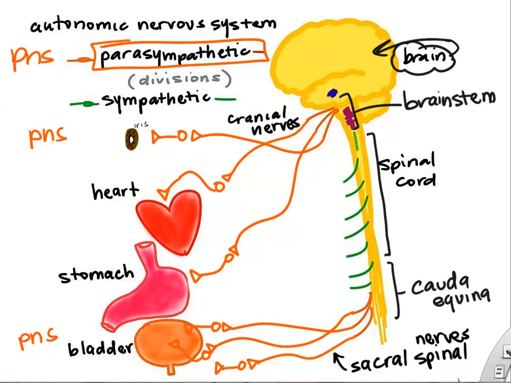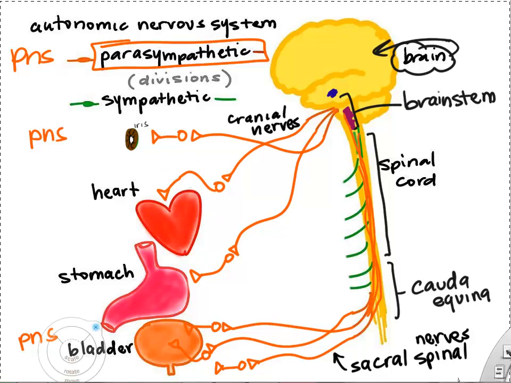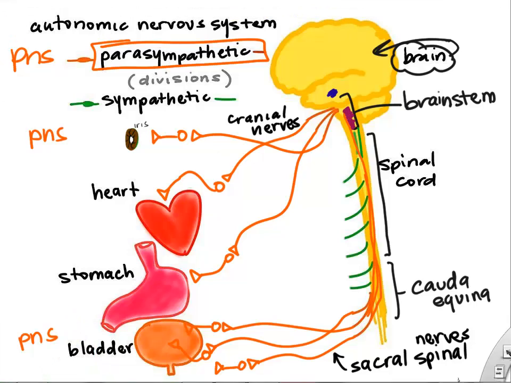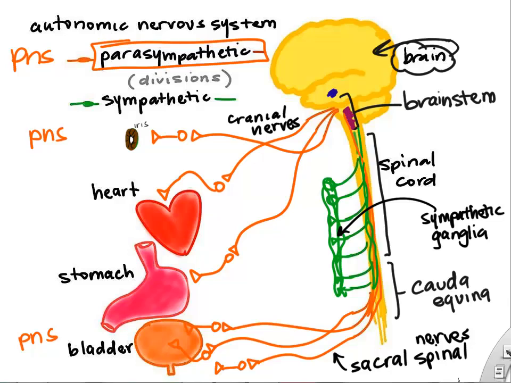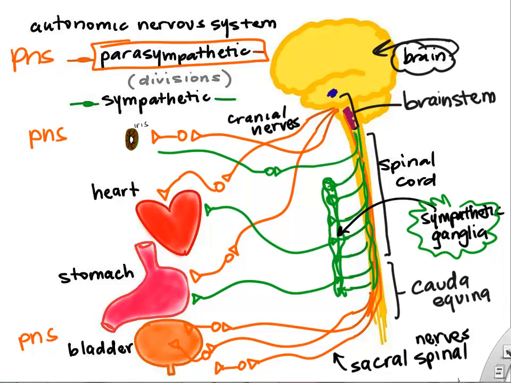Then if we look at the sympathetic wiring, it comes down the spinal cord. Instead of exiting down at the sacral region, it tends to exit in the lumbar and thoracic region. So you see these little neurons exit in the thoracic and lumbar spinal nerves. They then synapse on secondary neurons in sympathetic ganglia. So ganglia are where these neurons of the sympathetic nervous system communicate.